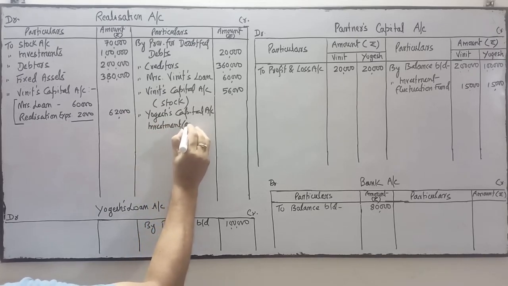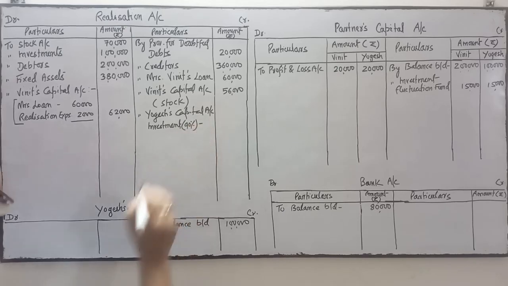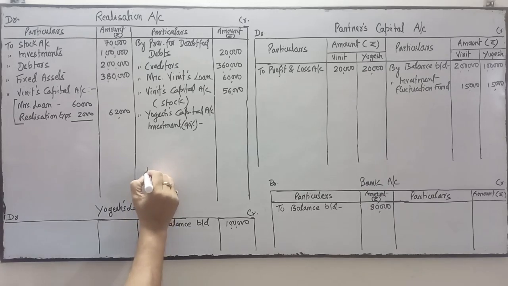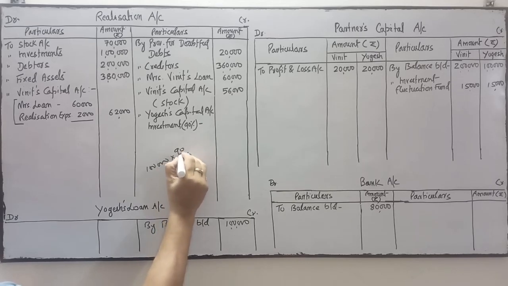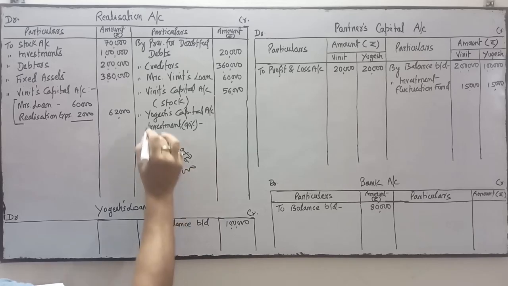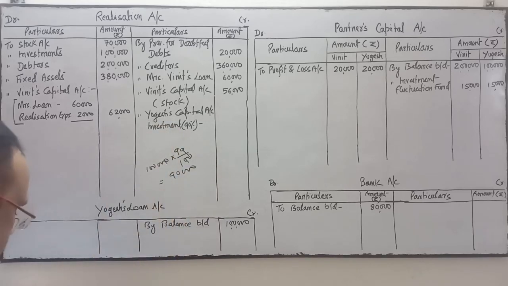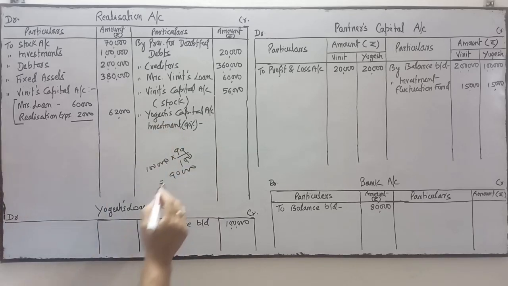He has taken 90% of the investment at which value? At a 10% discount. Investment in the balance sheet is 1 lakh, so 90% investment means 90,000.